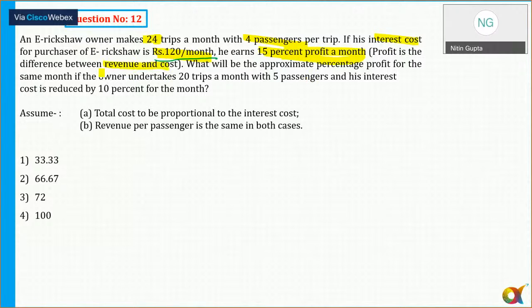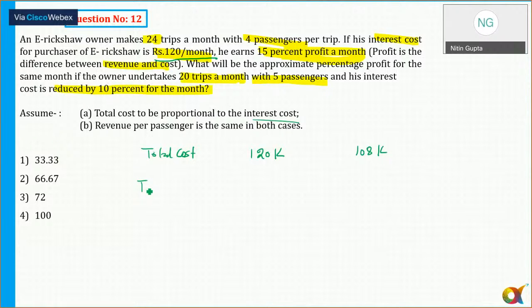What will be the approximate percentage profit for the same month if the owner undertakes 20 trips a month with 5 passengers and his interest cost is reduced by 10% of it? It also says the total cost is proportional to the interest cost. So total cost, in the first case, is equal to 120 into some proportionality constant K. In the second scenario it is reduced by 10%, so it comes out to be 108K. That is the total cost.